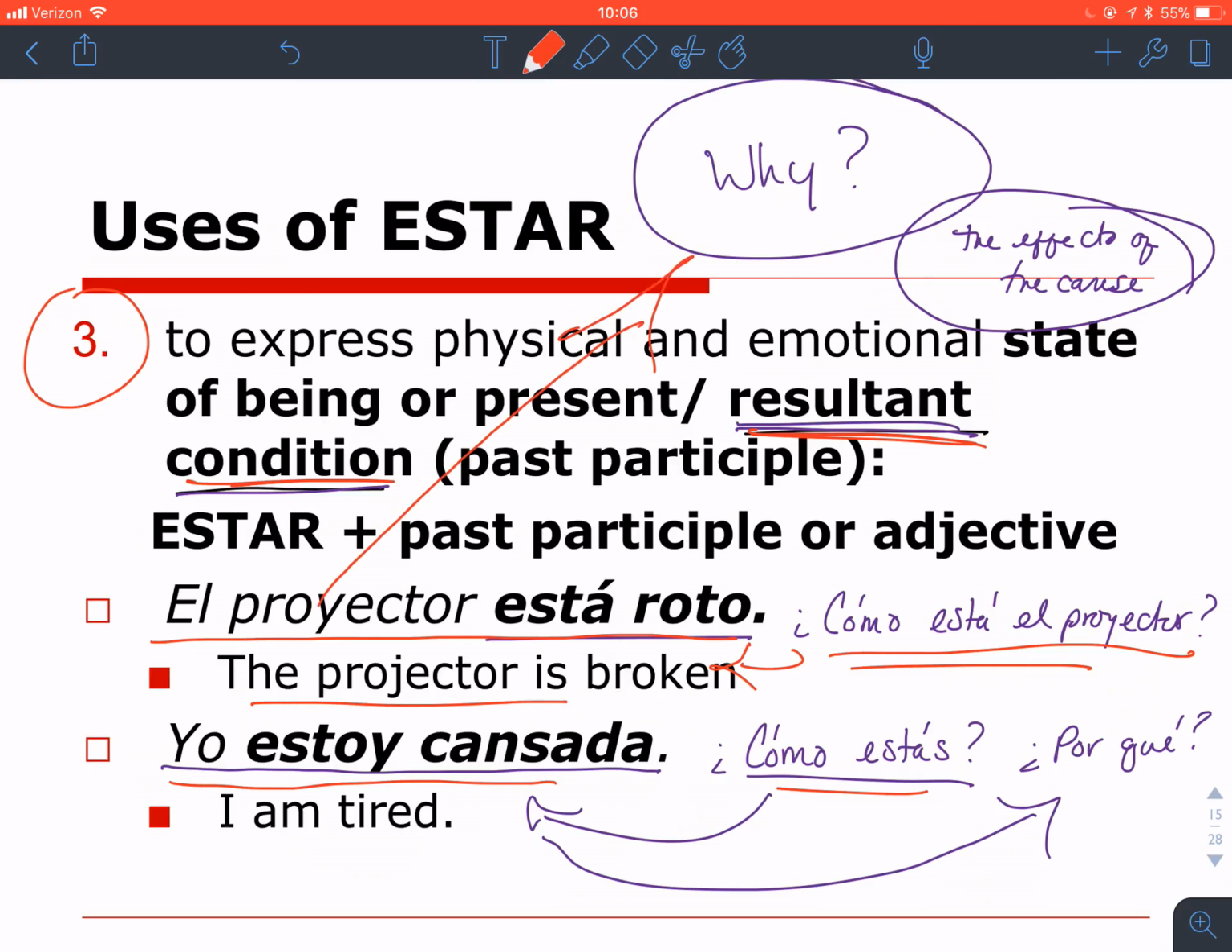I can follow up with the question, why? ¿Cómo estás? Estoy cansada. ¿Por qué? Porque trabajo mucho. So that follow-up ¿por qué?, or the follow-up of why, is always appropriate when using estar in your question. It's not so much appropriate when we're using ser.